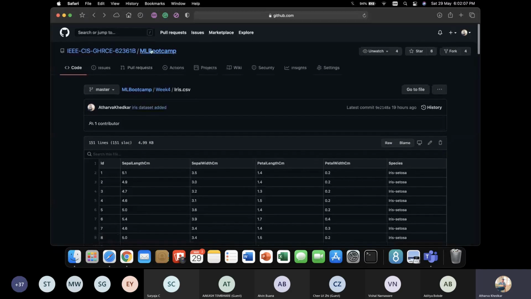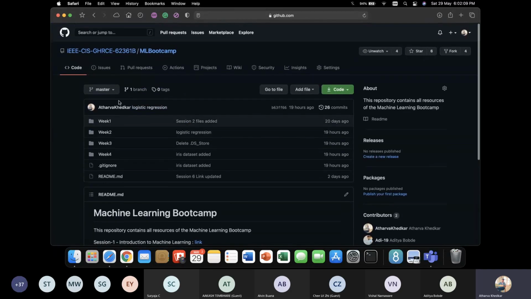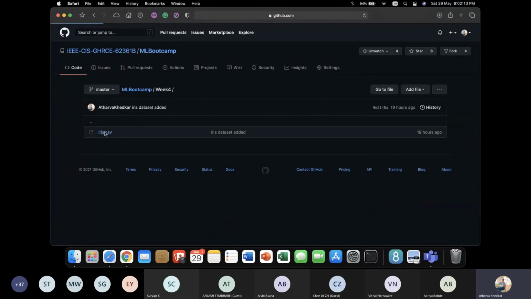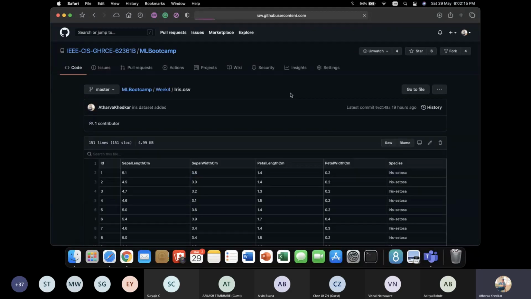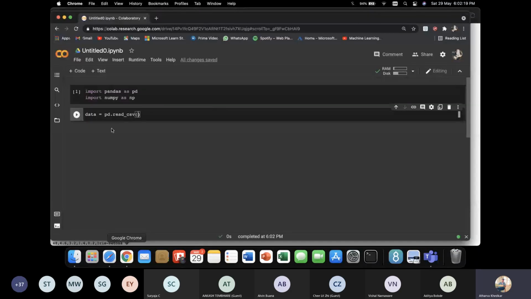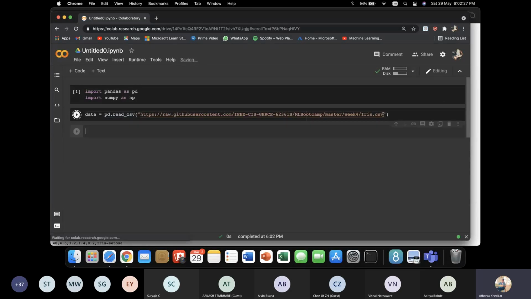I've uploaded our data set in our repository, so in week 4 I have this iris.csv. I'll take its raw link and just copy paste it. Now I have our data.